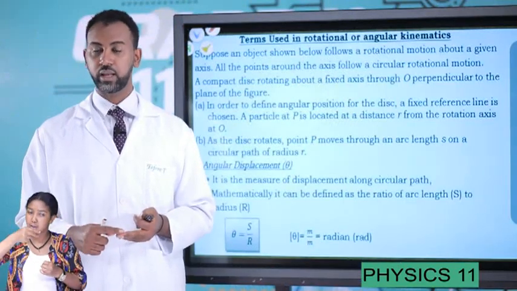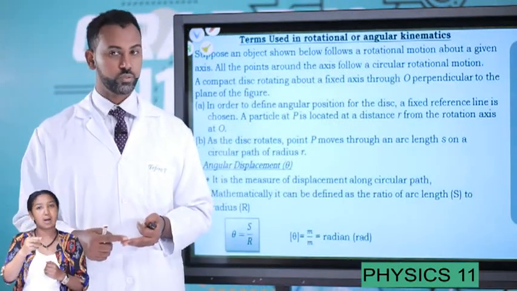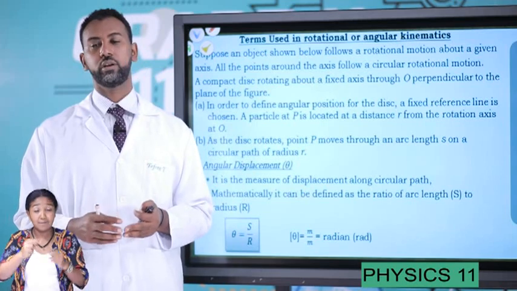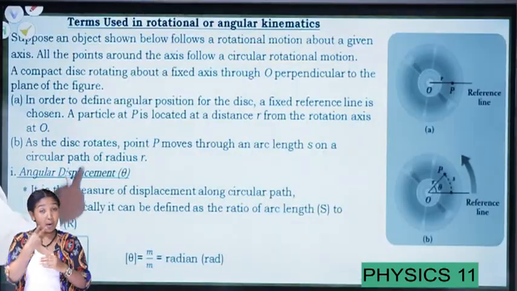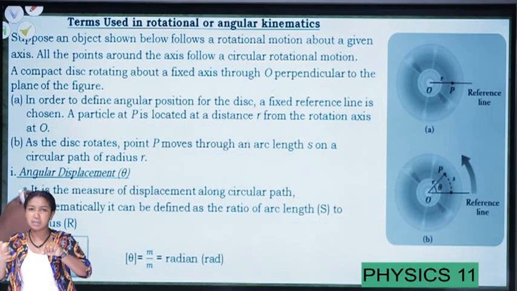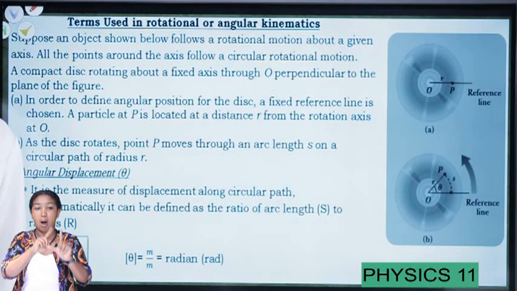We have a centripetal acceleration. We have also a centripetal force. These are very, very important terms. Therefore, first let's try to see about angular displacement. What do you mean by angular displacement?